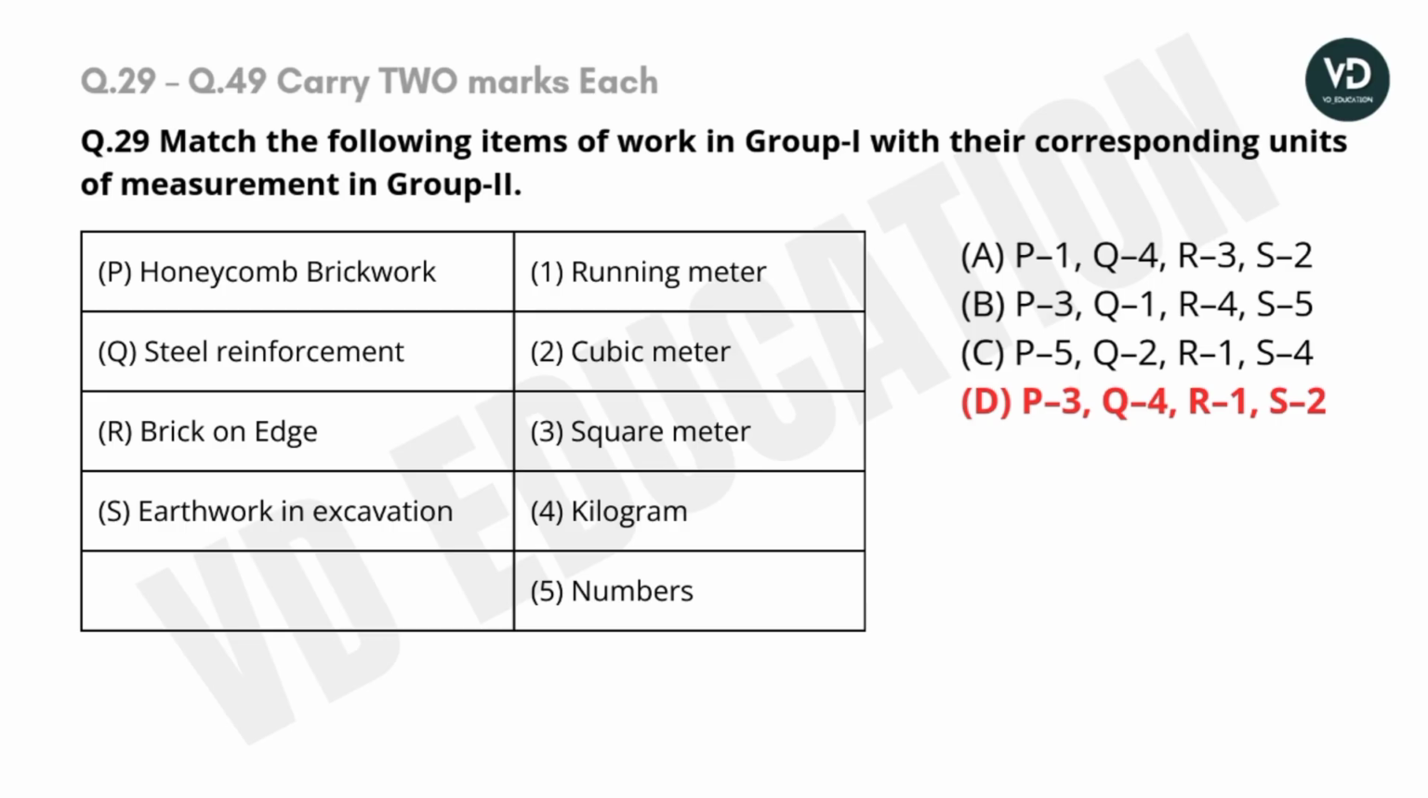So let's understand the correct option. Honeycomb brickwork will be connected to the square meter. Steel reinforcement will be connected to the kilogram, क्योंकि स्टील reinforcement को किलोग्राम में नापा जाता है.